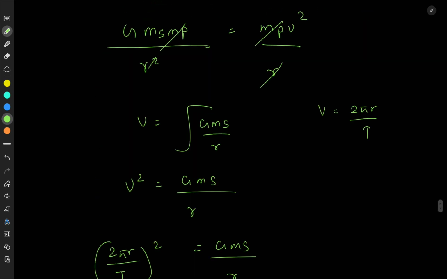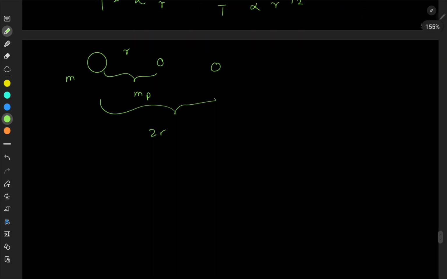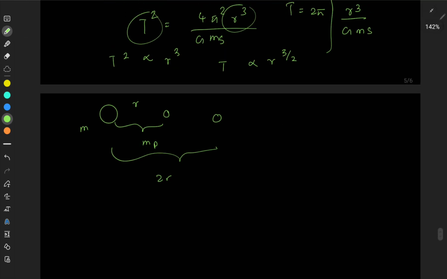And if you think about the velocity too, you can see the mass of the planet cancels off, it doesn't depend on it. So if you increase the distance from the sun to the planet, we are comparing the time periods.